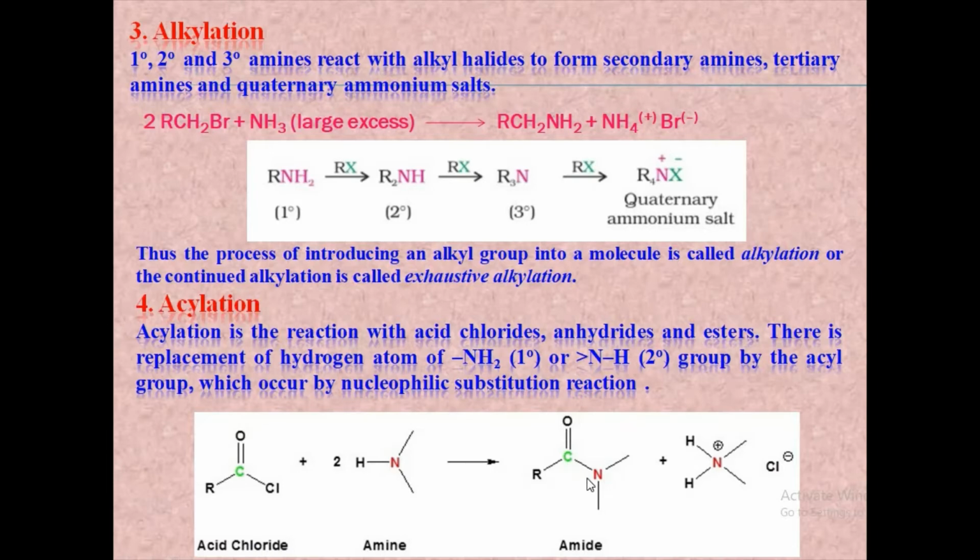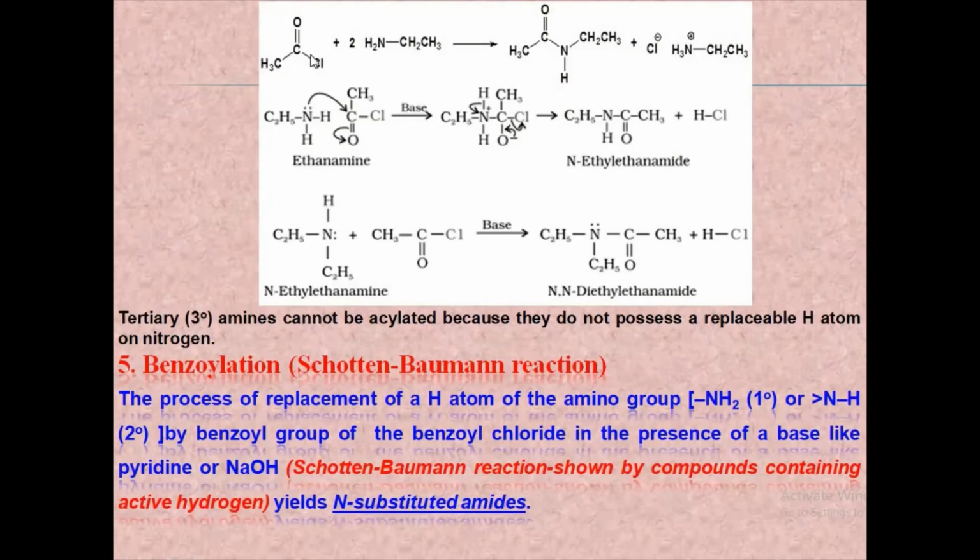Since there is a CONH bond, this is an amide. Since an alkyl group is attached to the nitrogen atom, they are generally known as N-substituted amides. So the reaction of acetyl chloride with ethylamine gives the N-substituted amide, N-ethyl acetamide. This is an acetylation reaction. Since the acylation is done with acetyl chloride, it is known as acetylation. The mechanism is actually a nucleophilic substitution reaction, that is one of the hydrogen atoms of the amine is